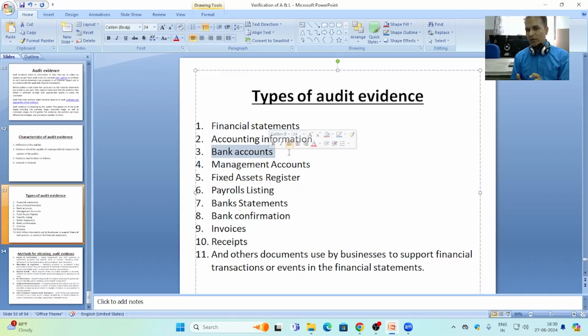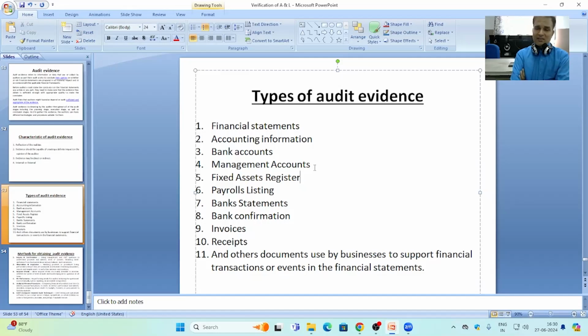Both may be a type of audit evidence. The bank account prepared by the business itself in its ledger books is called internal audit evidence, but the passbook or bank statement provided by the bank itself is called external audit evidence. Management account is also a type of audit evidence. It provides information regarding the transactions entered in the management account.